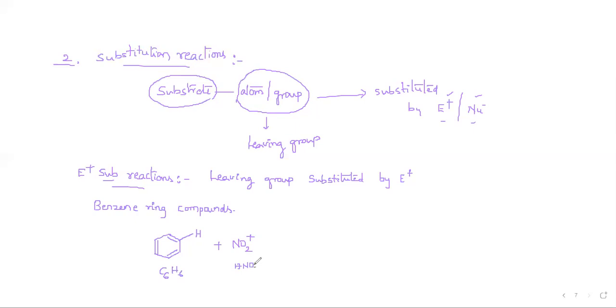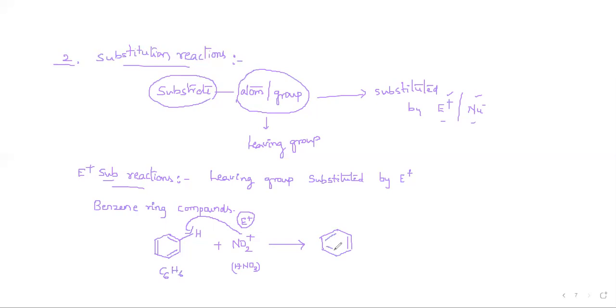From nitric acid, we get an electrophile, that is NO2 plus. This substitutes the hydrogen, forming a product called nitrobenzene.